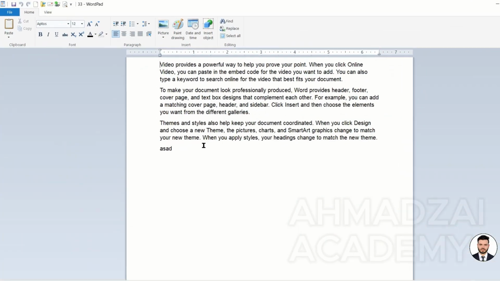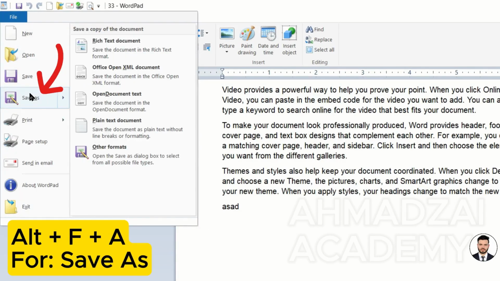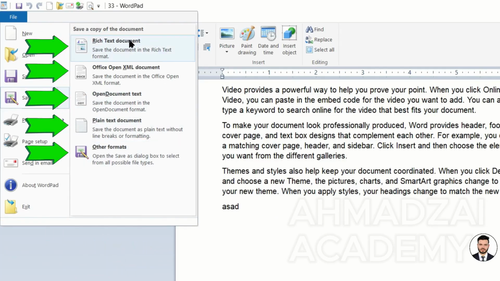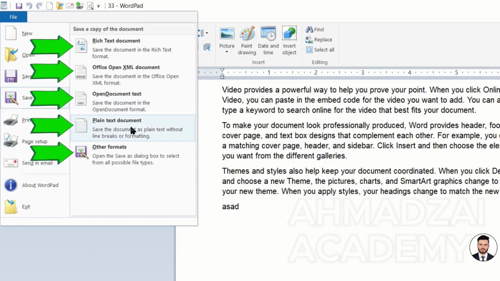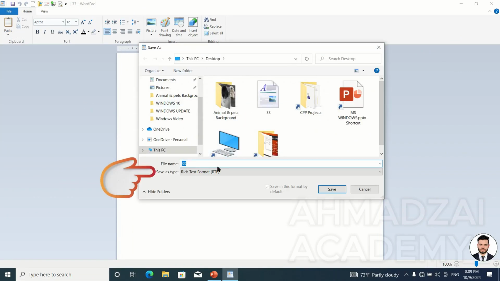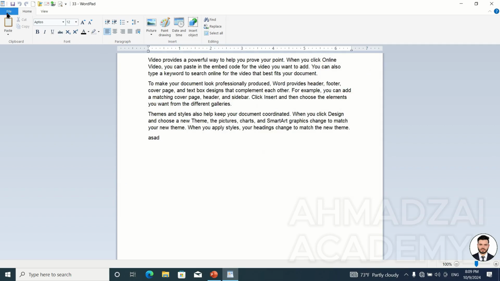But if we want to save this file as a completely separate file, we save it somewhere else by choosing Save As. In Save As, when you save a file, it asks in which format you want to save it. You can save it in WordPad's own format, rich text format, so that when you open it, it opens in WordPad. Or you can save it as an XML file or as other documents. Plain text format, which is also called Notepad program, opens in Notepad. Or we could even specify the formats of other programs. But generally, we make our selection here.